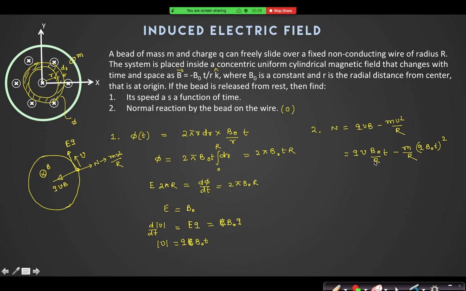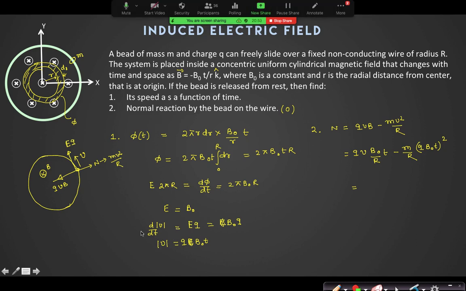There is some problem here. Q B naught, acha, V is what? V is again Q B naught T. So I think it should be Q B V B naught into T, Q B naught into T. Again V is another.